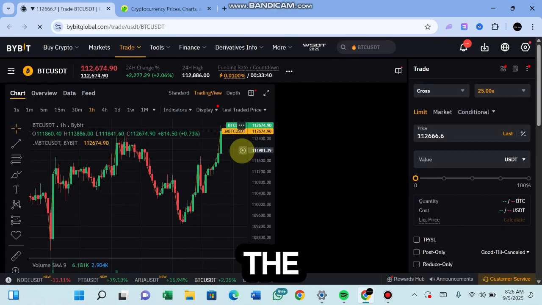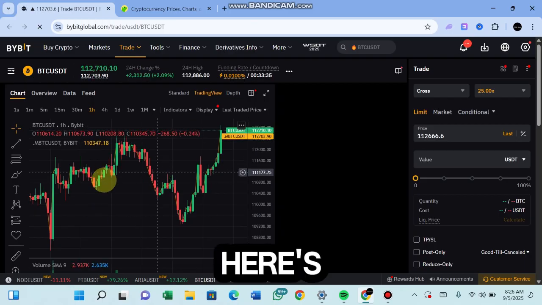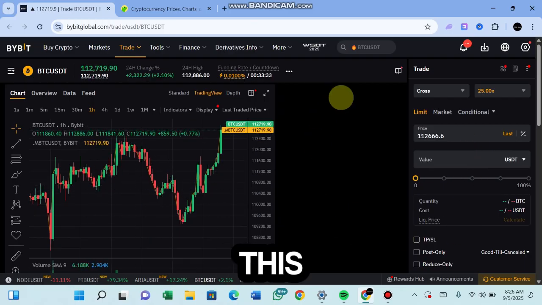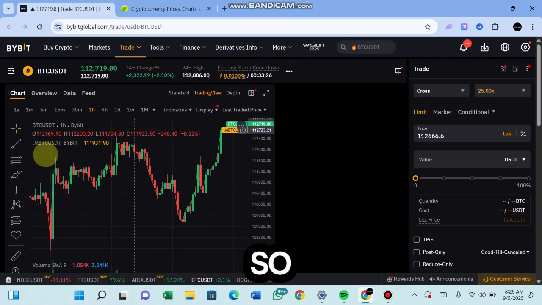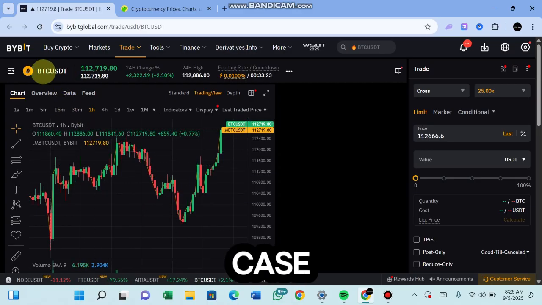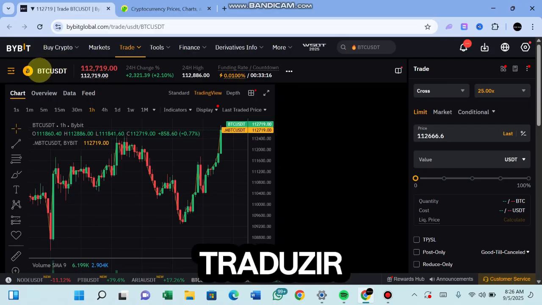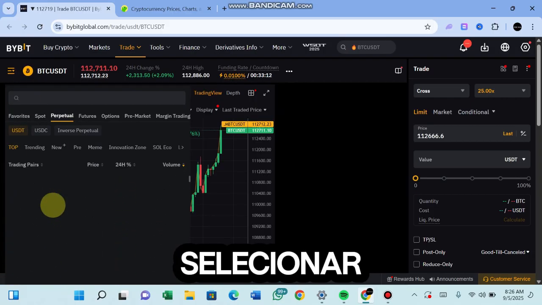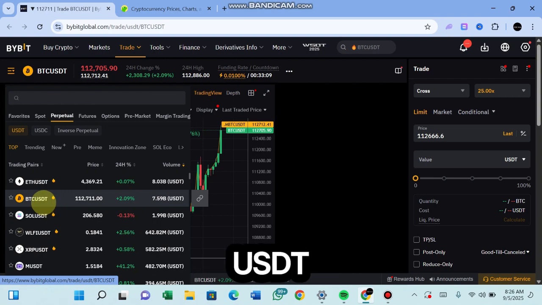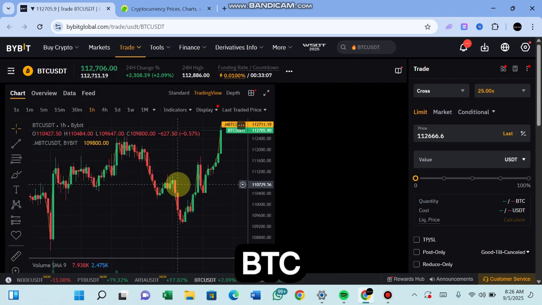So this is the futures trading page on Bybit. Here's our chart, and this is where you get to place trades. This place normally would have been the order books. So we're going to do technical analysis and look for a buying opportunity. In case the coin you want to choose is not showing, right now this is showing BTC USDT, but if you don't want to trade BTC USDT, you can click on this particular button right here and select other crypto pairs. I'm trading BTC USDT, so I'll just leave this on BTC USDT.